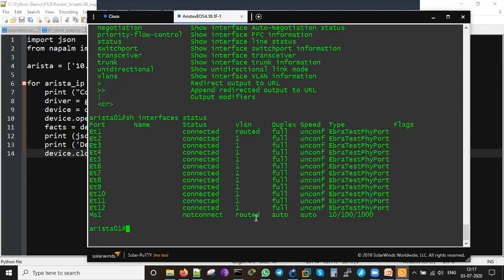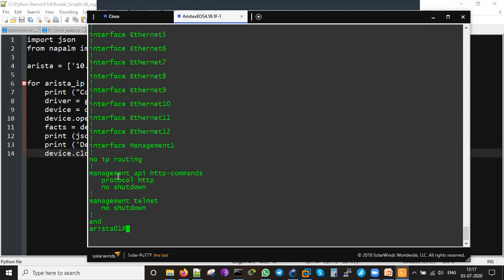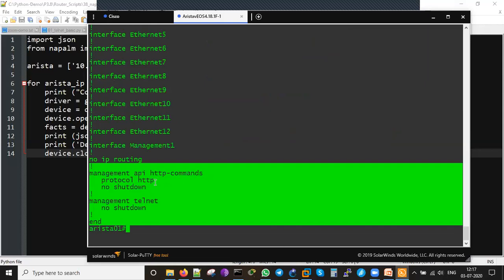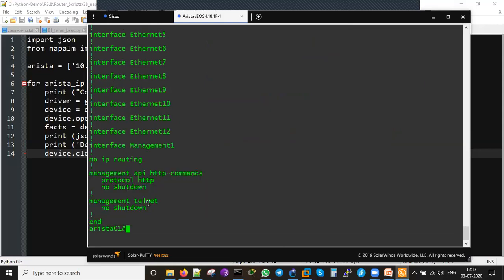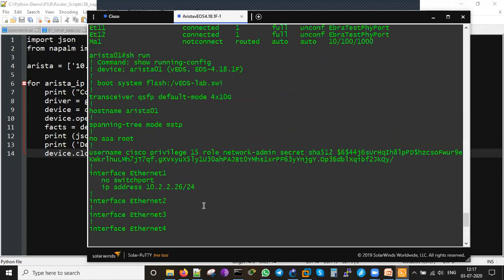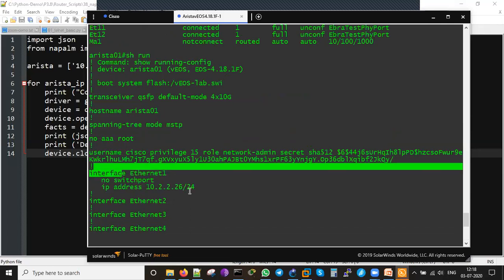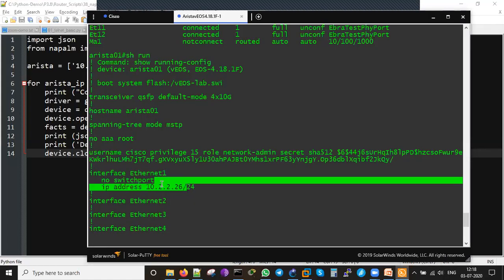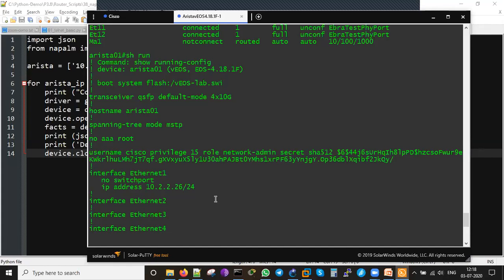So this Arista has been configured with the proper things which are required for us. These are all required: management API HTTP commands, protocol HTTP no shutdown, management telnet no shutdown. I can do telnet with this, and I have already enabled the privileged passwords and all these things, and I have configured the IP address for the Ethernet interface. Through this IP only I will be logging into the device. See this 10.2.26, the same IP is here, so that when I'm running the Python script, it will log into this router and bring the commands whichever I require.